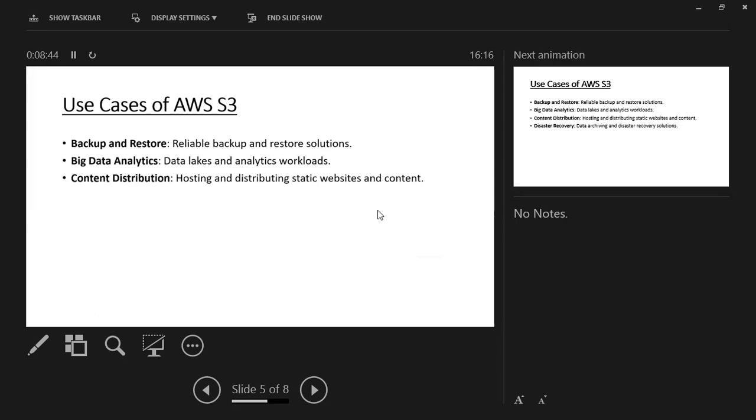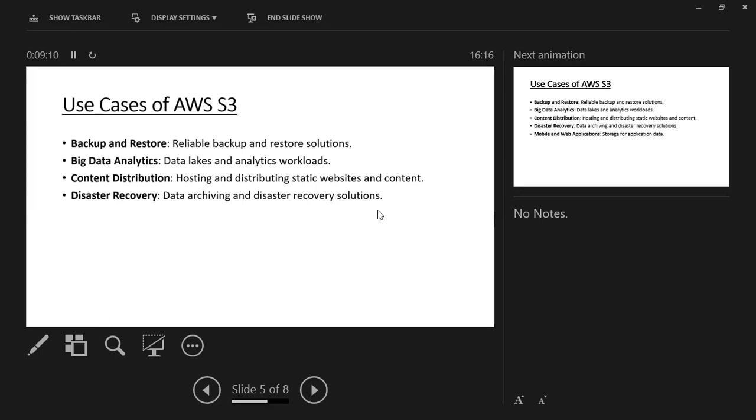So we can say it is hosting and distributing static websites and content. It is important to understand that in AWS S3 we can host our static website and content. Do you know what a static website is? Anyone?